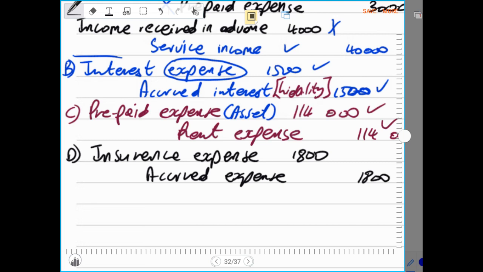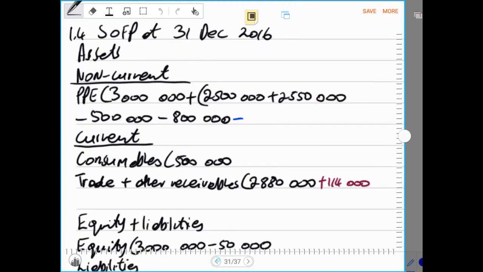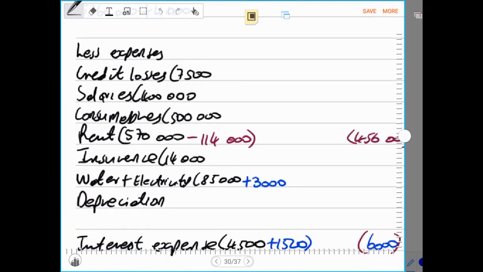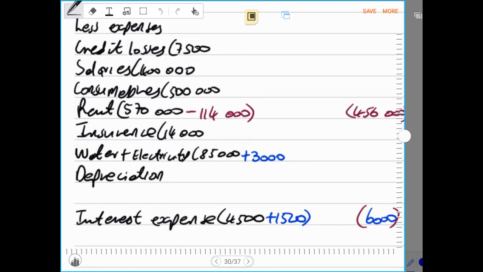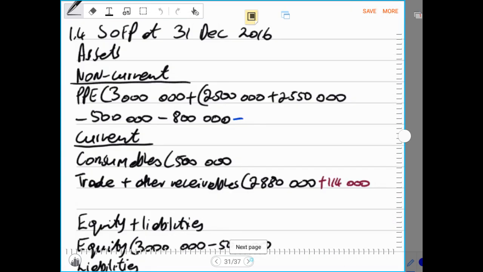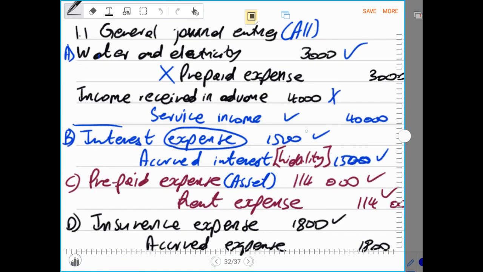Therefore, we have to record 1,800 under our insurance expense, because our insurance expense in the income statement is underestimated by 1,800. So we say plus 1,800 under the expenses. Then we look for the credit entry, and the credit entry is a liability.